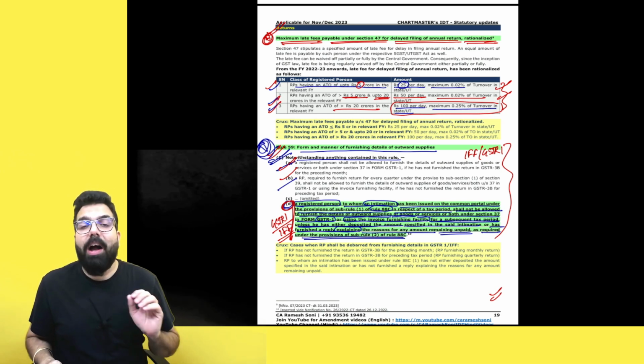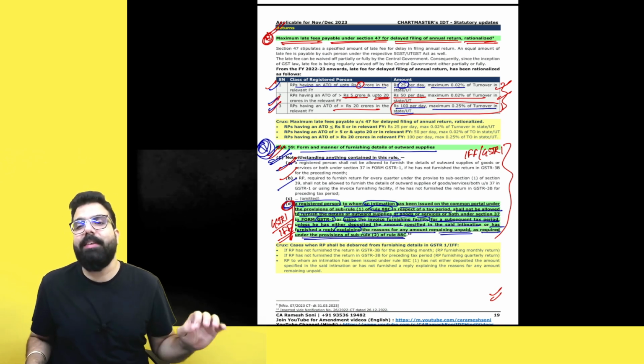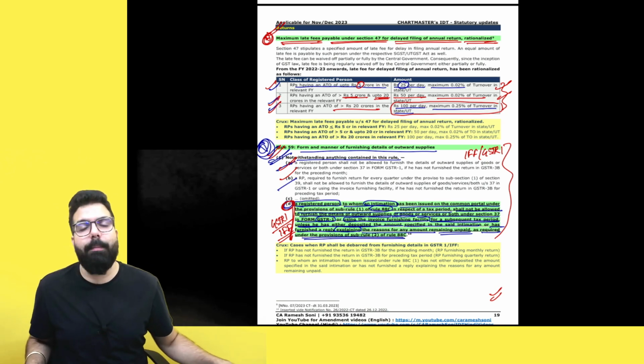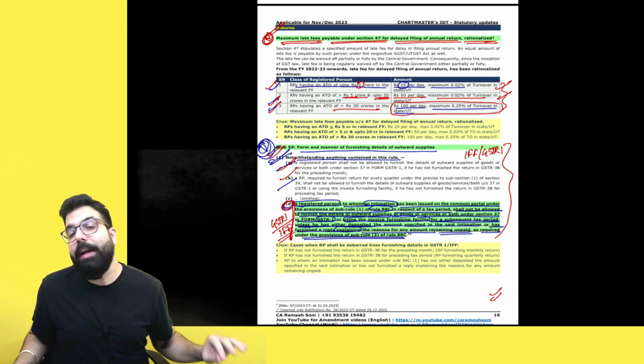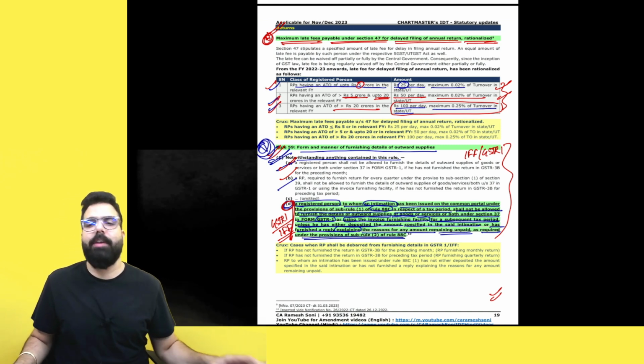Here we are done with all the amendments till the chapter of returns. Till the chapter of returns, all the amendments are done. For CA intermediate students, the amendments are done.